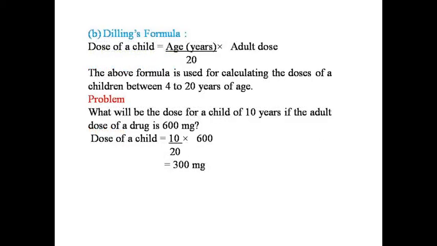Next, Dilling formula. Dose of child is equal to age upon 20 multiplied by adult dose. The above formula is used for calculating the dose of children between 4 to 20 years of age. Problem: what will be the dose for a child of 10 years if the adult dose of drug is 600 mg? Dose of child is equal to 10 over 20 multiplied by 600 equals 300 mg, means 300 mg dose is required for 10-year children.